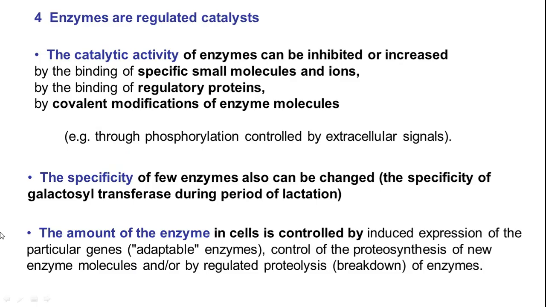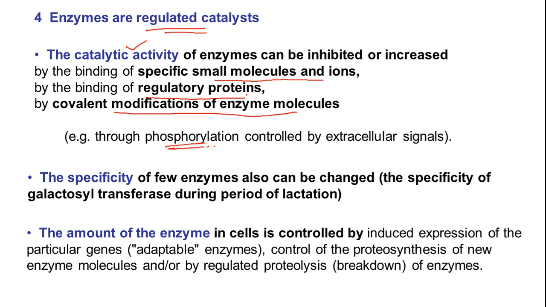The fourth one is that enzymes can regulate themselves. Here some concepts need clarity. One is that catalytic activity of enzymes can be inhibited or increased by binding of specific small molecules and ions, binding of regulatory proteins, or covalent modification of enzymes and molecules through phosphorylation. Many other things are there, which we will see in detail in the coming lectures, no problem. But here these are the observations scientists made.